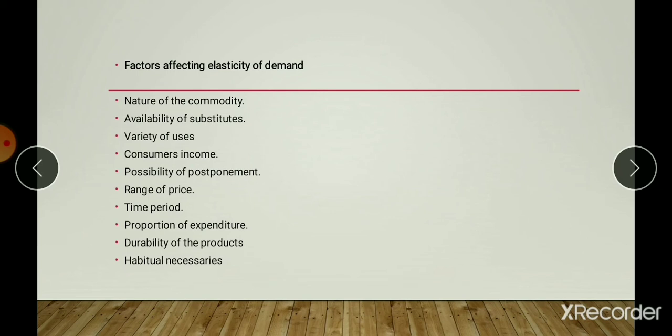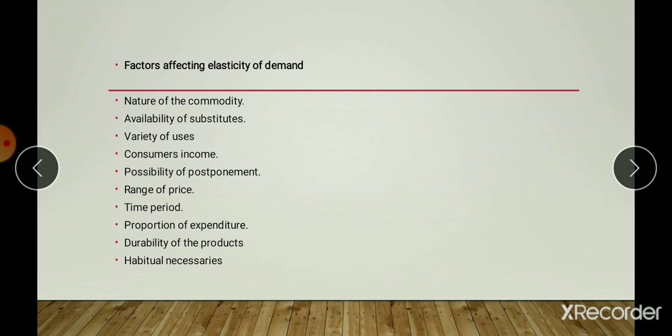The nature of the commodity affects the price elasticity of demand. The demand for luxury is more elastic than the demand for necessities and comforts. For example, if the price of a fridge, which is a luxurious good, decreases, people may think that a luxurious good is available at a cheaper rate, and they go on to purchase that commodity.